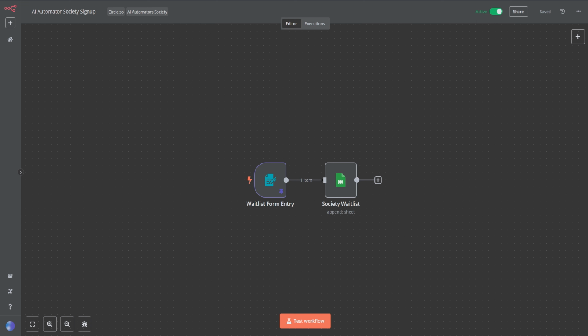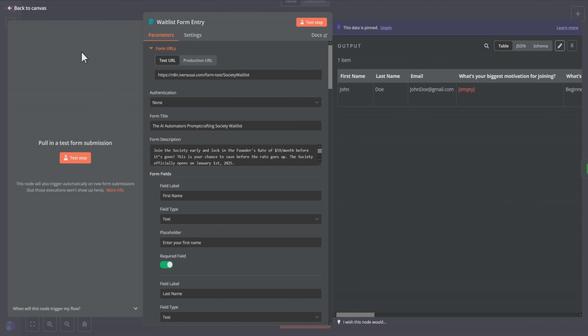Because for me to learn n8n as quickly as I did, I needed to understand the key part of the word workflow. This is a 2-node workflow. And the key part of that word is flow. That's how the information, whatever it is, the data you're automating, the process you're automating, how the data moves through the nodes. In this form node, the way that the nodes are laid out in n8n really helped me to understand how it works. On one side, you'll have the input. In this case, this is a trigger node, so it would be the input from a form.